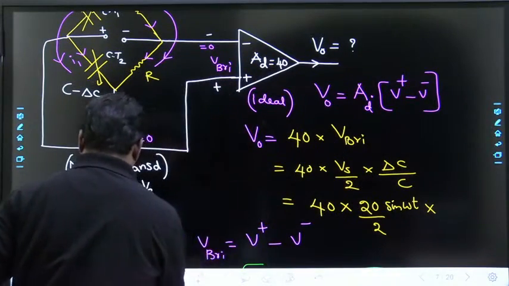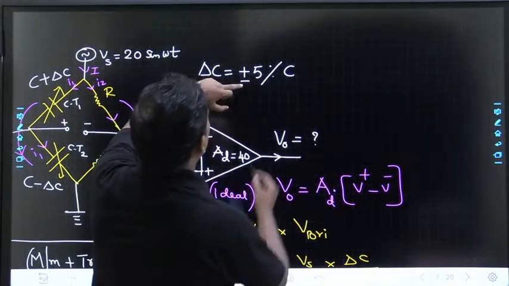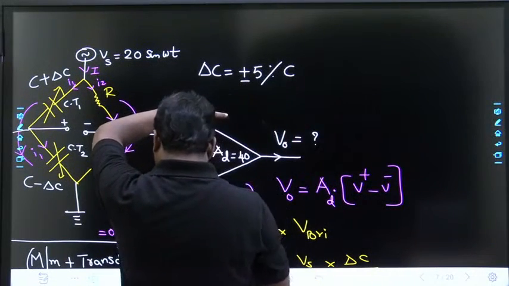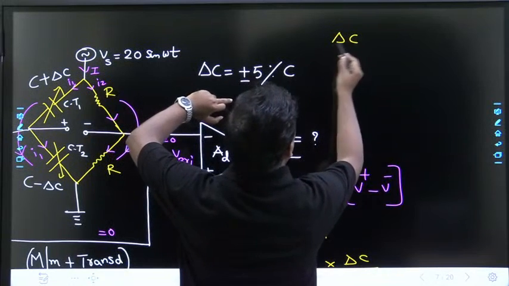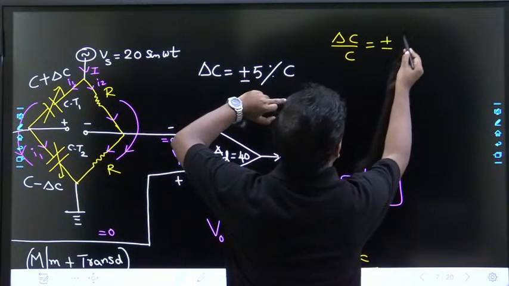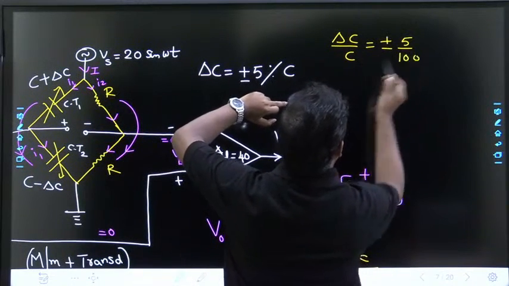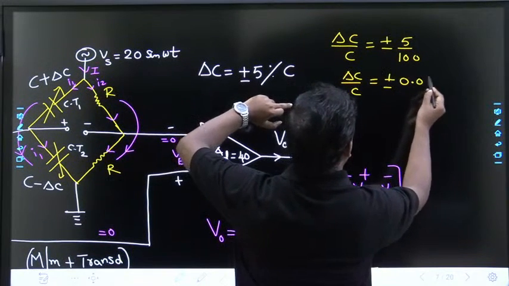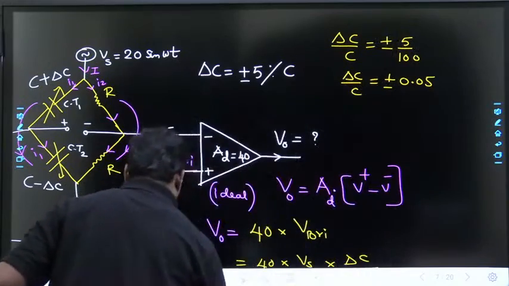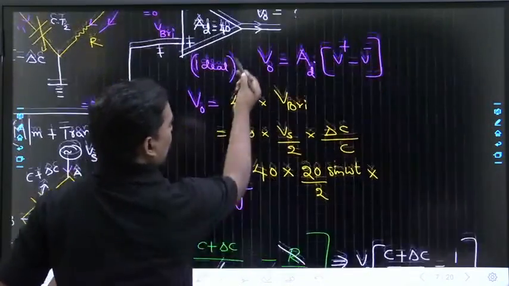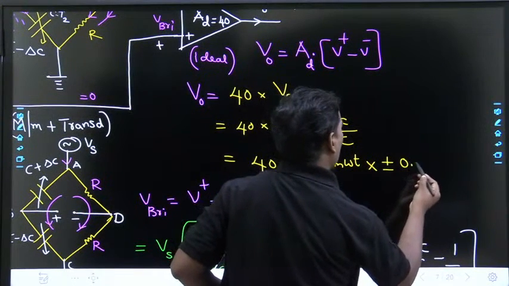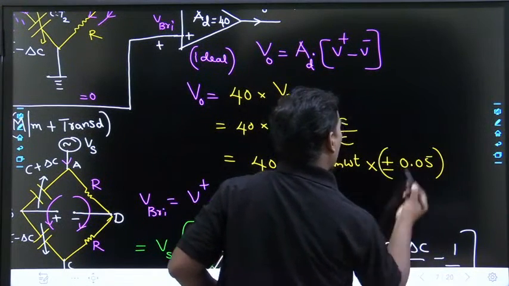He has given delta C is plus or minus 0.5% of C, which means from this you can write delta C by C is equal to plus or minus 5 by 100. So you can take delta C by C is equal to plus or minus 0.05. Okay, so if you substitute that here, you are going to get plus or minus 0.05. All of you understood?